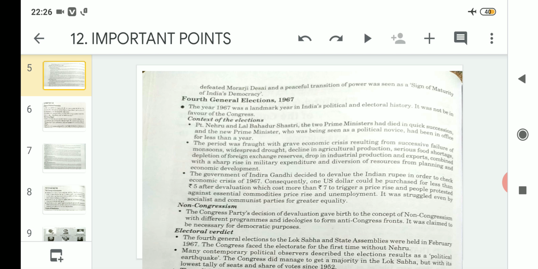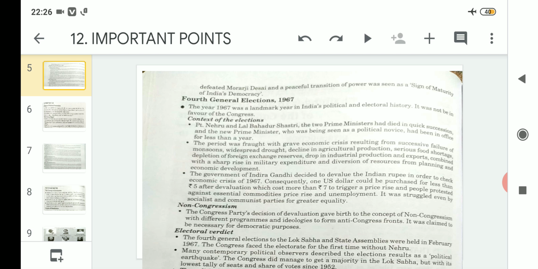So after this, if we go around the context of the elections, Pandit Nehru and Lal Bahadur Shastri, the two prime ministers, had died in quick succession. That means Pandit Nehru died in the year 1964 and Lal Bahadur Shastri expired in the year 1966. And the new prime minister, who was being seen as a political novice, had been in office for less than a year. And who took over as the prime minister after Lal Bahadur Shastri?